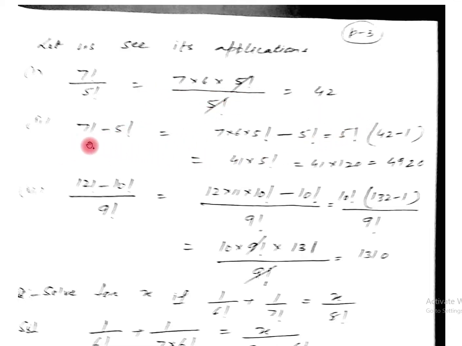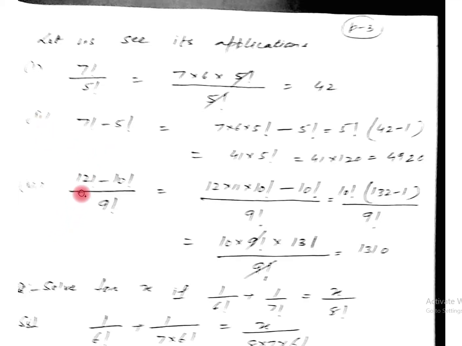Now second, 7 factorial minus 5 factorial. Now 7 factorial can be written as 7 into 6 into 5 factorial minus this 5 factorial as it is. Then again 5 factorial is common, 42 minus 1. It is 41 into 5 factorial. Now we know 5 factorial is 120. Simplifying we are getting 4920. It is a very important concept that is used in permutation and combination.